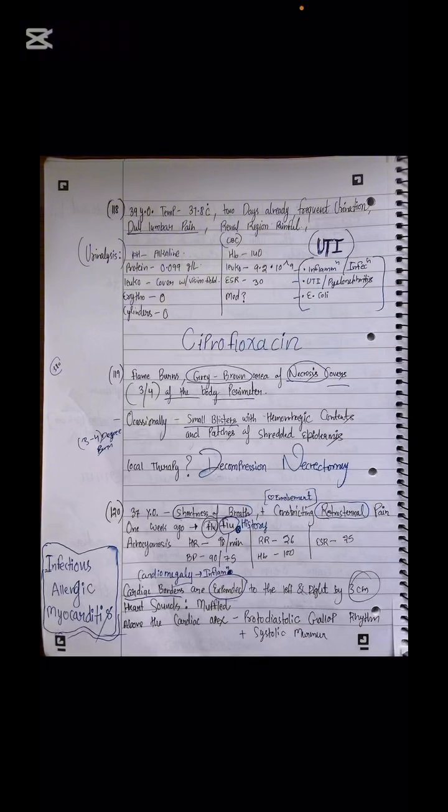Next is the case of a 37-year-old with shortness of breath and constricting retrosternal pain. One week ago had flu. So in the history, flu is given. When an upper respiratory tract infection is there, just remember for the KROK question that now the infection will catch the myocardium of the patient. This is the case of infectious allergic myocarditis.